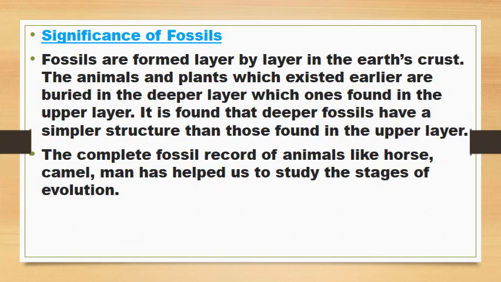Significance of fossils. Fossils are formed layer by layer in the earth's crust. The animals and plants which existed earlier are buried in the deeper layers, while more recent ones are found in the upper layers. It is found that deeper fossils have a simpler structure than those found in the upper layers. The complete fossil record of animals like horse, camel and man has helped us to study the stages of evolution.